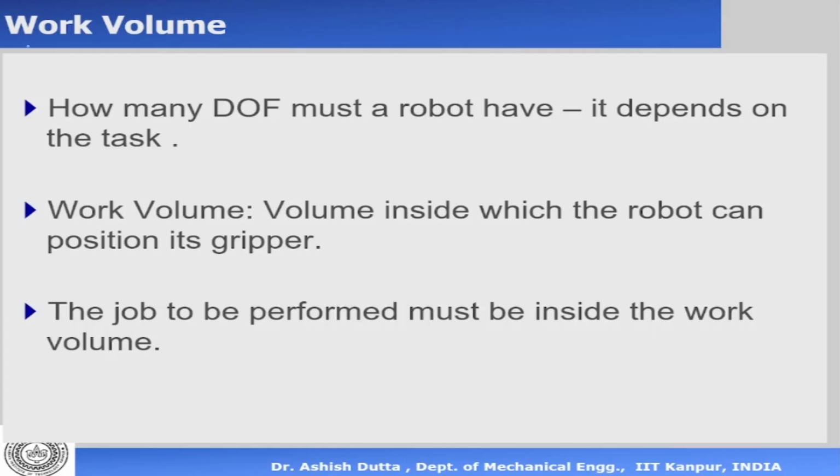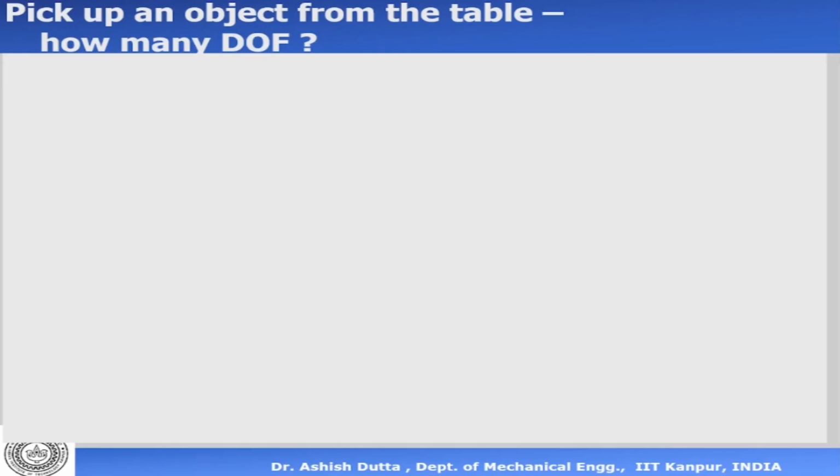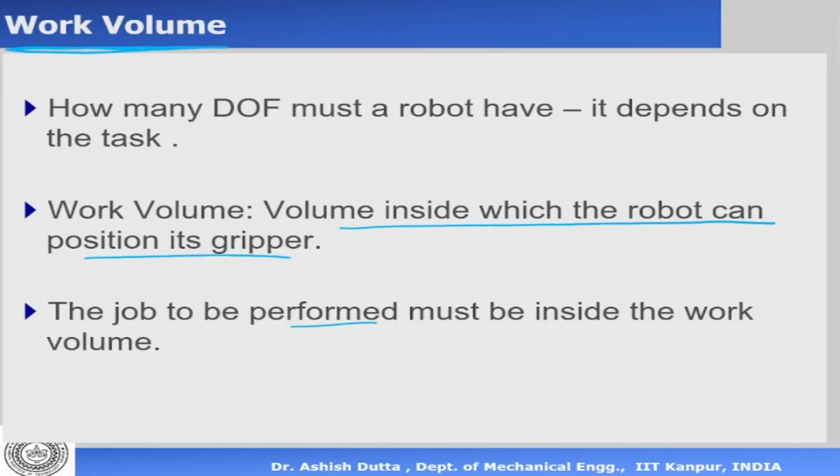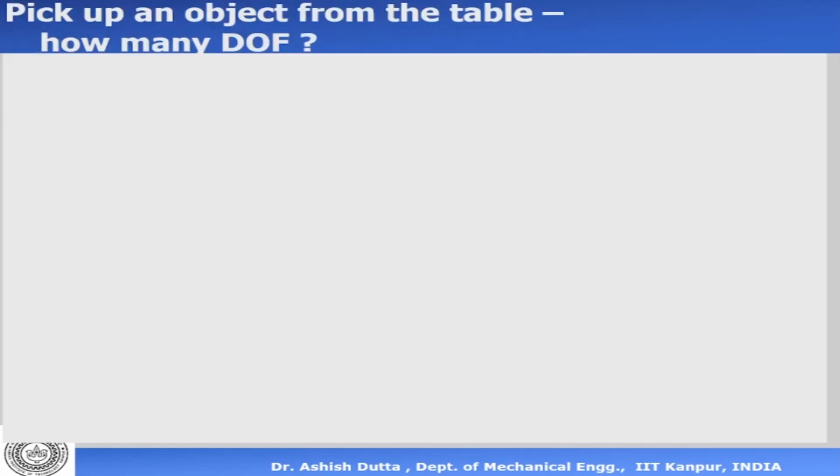So let's now look at the next term, which we need to examine. It is called the work volume. The work volume is the volume inside which the robot can position its end effector. Of course, the job has to be performed inside the work volume. Before we go on to that, a little bit of discussion is required in terms of the shape of the work volume. We need a little bit more discussion on degrees of freedom.